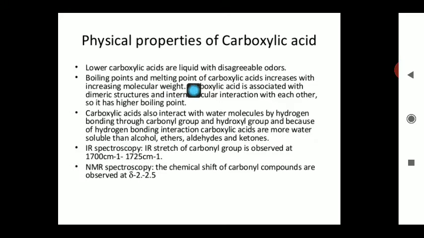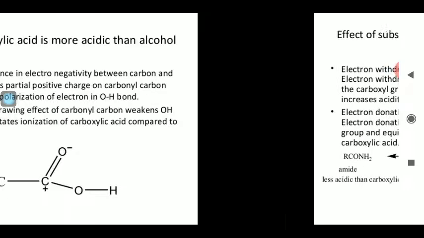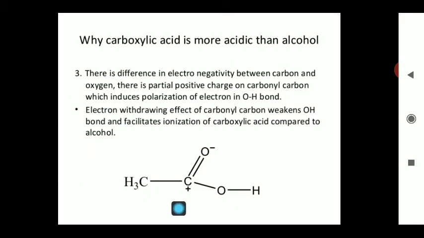Whereas when we talk about the melting point, the magnitude of the melting point depends upon the magnitude of the lattice enthalpy. On the basis of the structure that you have done earlier, due to the presence of the negative charge on this oxygen and the positive charge on this hydrogen, when one more molecule of carboxylic acid comes in contact with the first one, they can form a stable dimer. So basically dimer formation is one of the important properties which affect the melting point of the compound.